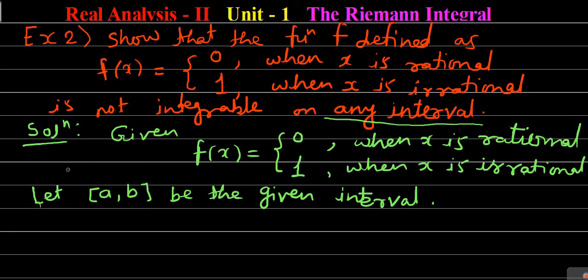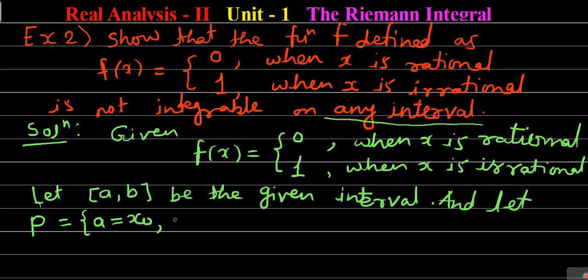Then obviously, as earlier, we will consider a partition of this closed interval a to b. We'll consider the partition points of the partition. Let P, which is equal to a, that is equal to x0.